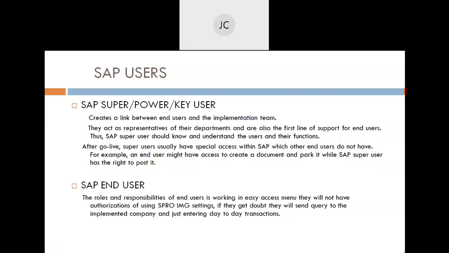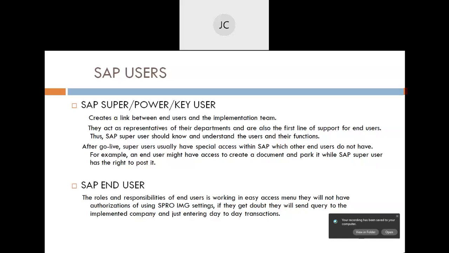I will tell you that document posting options are there. You come to know about parking, holding, and posting. Three kinds of status are there for a document to be posted. So end users many times are not allowed to post. They just do the parking or holding of the documents. Whenever they make the invoice entry, they enter the data and then they park it.